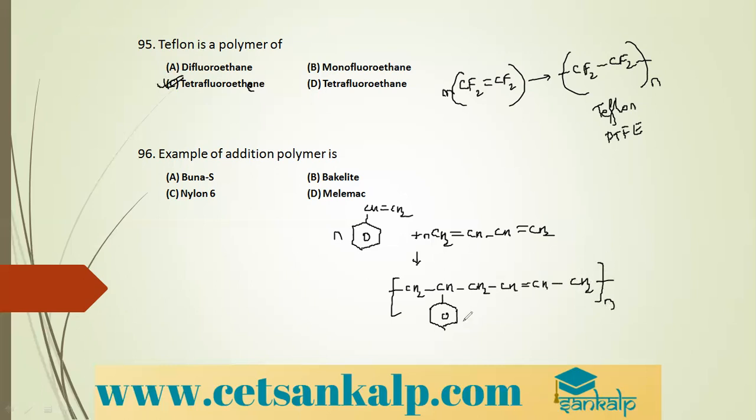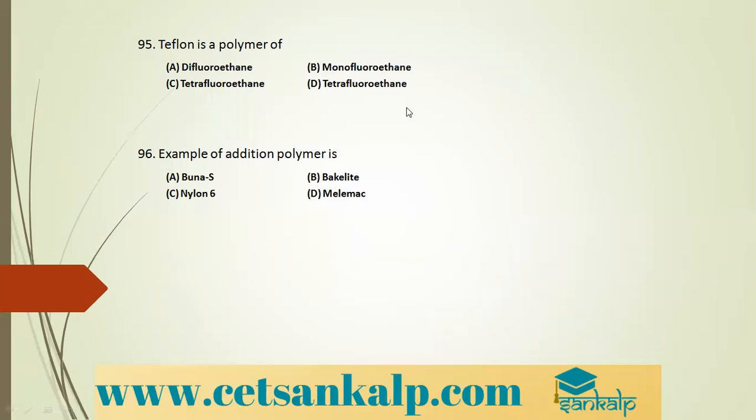It continues up to n molecules. This is Buna S, butadiene styrene rubber. This is occurring in presence of sodium, therefore it is called Buna S, or it is also called SBR, styrene butadiene rubber. So it is an example of addition polymer, which is a copolymer.